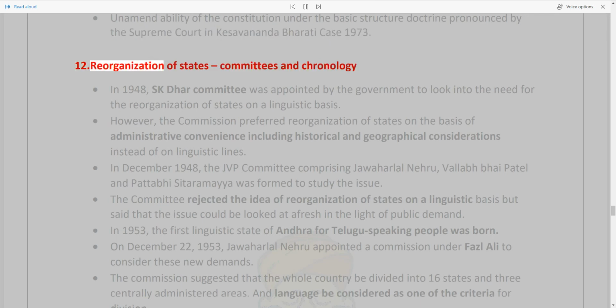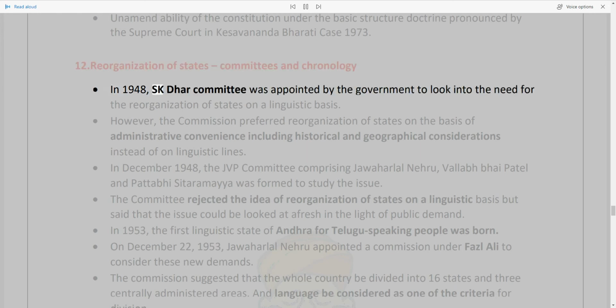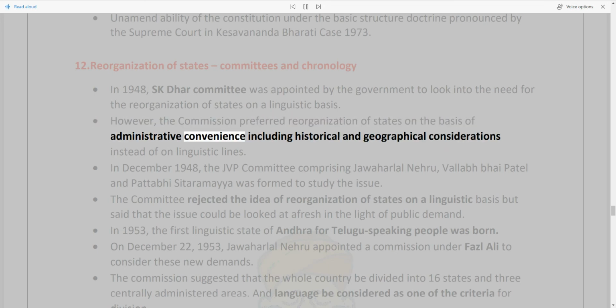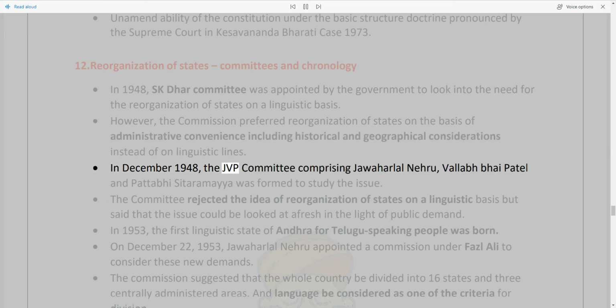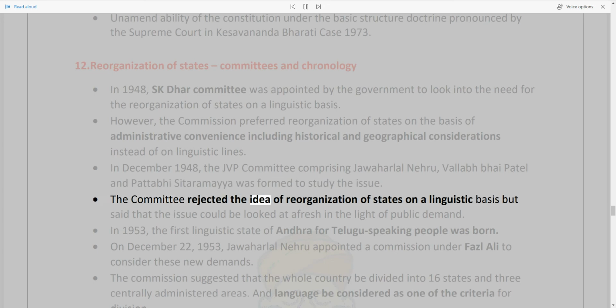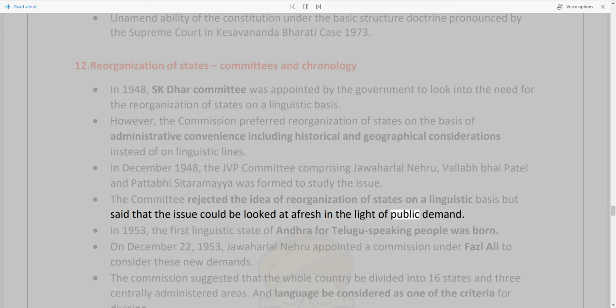12. Reorganization of states, committees and chronology. In 1948, a committee was appointed by the government to look into the need for the reorganization of states on a linguistic basis. However, the Commission preferred reorganization of states on the basis of administrative convenience, including historical and geographical considerations, instead of on linguistic lines. In December 1948, the JVP committee comprising Jawaharlal Nehru, Vallabhbhai Patel and Pattabhi Sitaramayya was formed to study the issue. The committee rejected the idea of reorganization of states on a linguistic basis but said that the issue could be looked at afresh in the light of public demand.